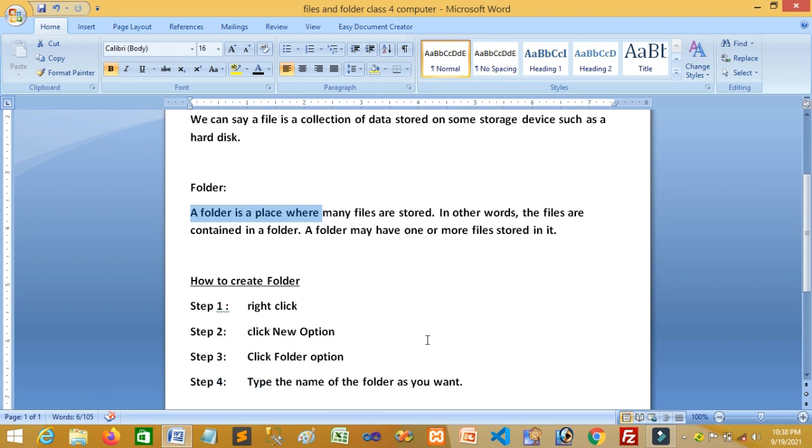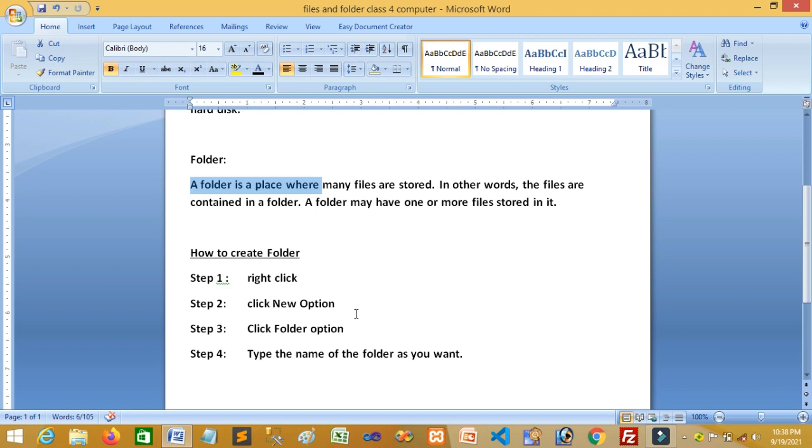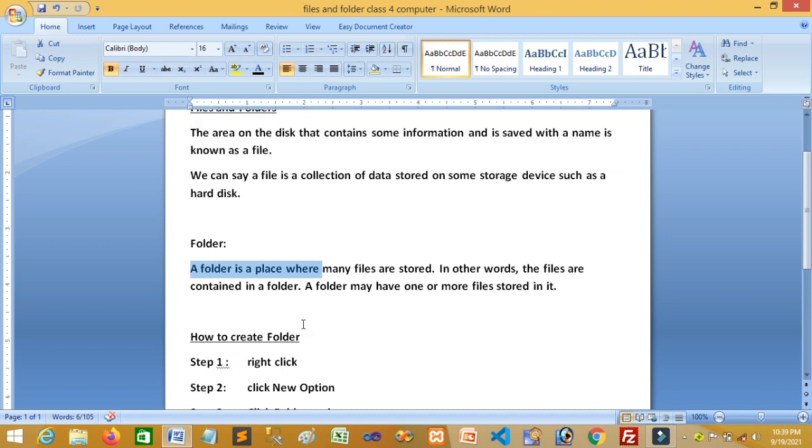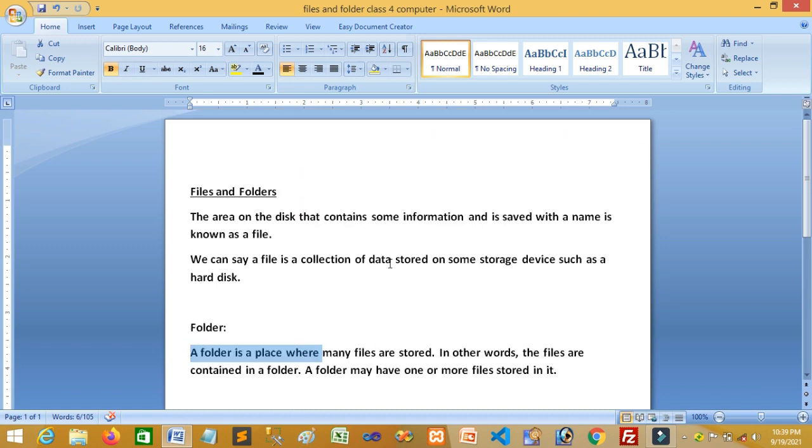So how to create a folder? Just where you want to create a folder, right click on your mouse, then click the new option, then click the folder option, then type your name, whatever you want. So let me explain what is a folder and what is a file.